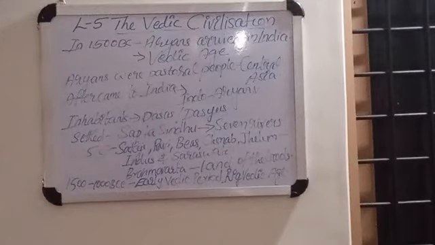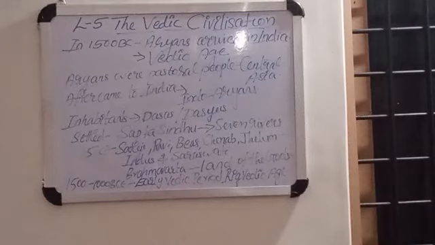The period between 1500 BCE and 1000 BCE, during which the Aryans settled in this region, is known as the early Vedic period or early Vedic age.